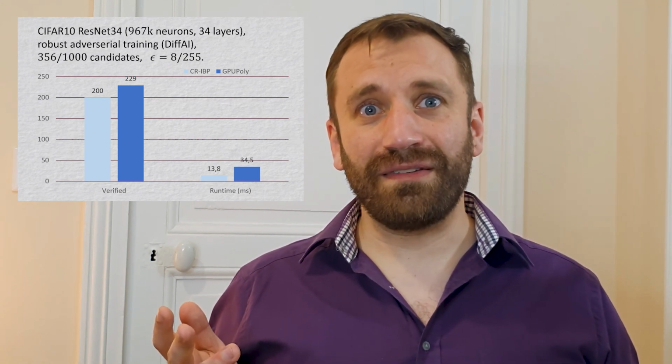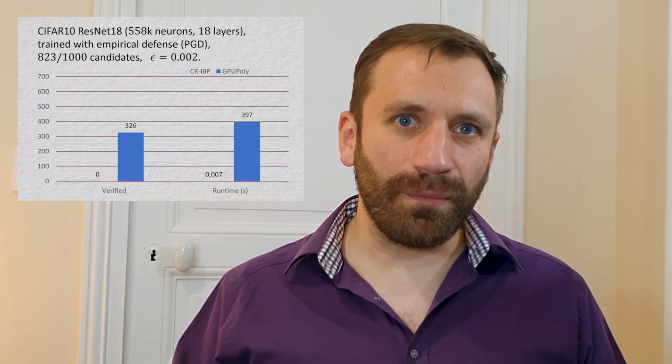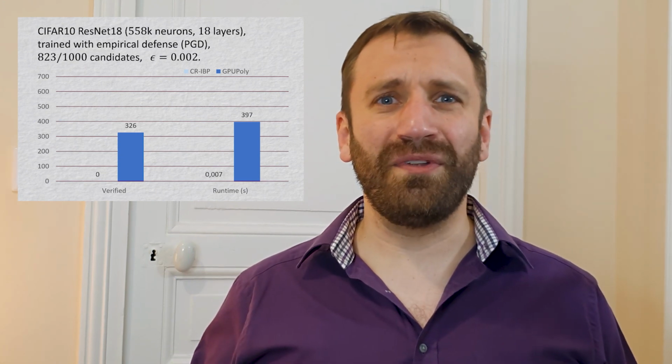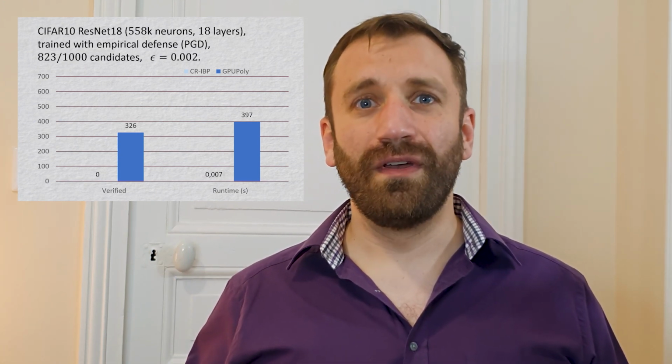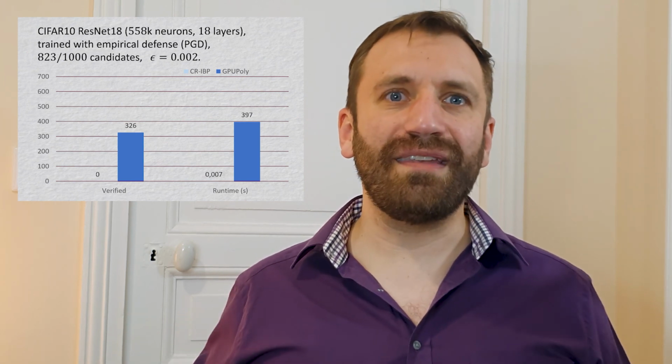But if we look at another network that has roughly half the size but was trained with another method, projected gradient descent, then we can see that the runtime performance of GPU Poly is way worse, 10,000 times worse. Note, however, that Cron IBP doesn't manage to certify any image with this network.